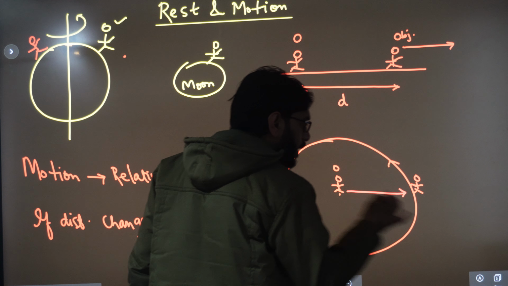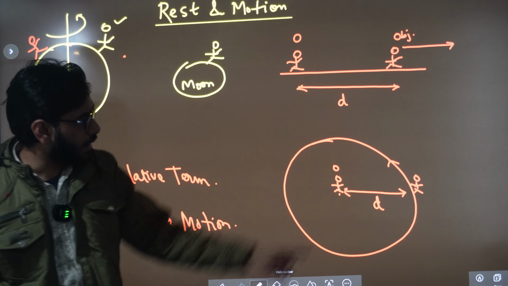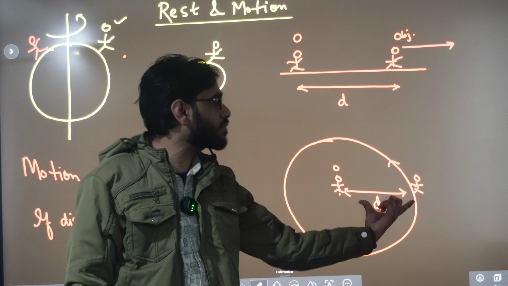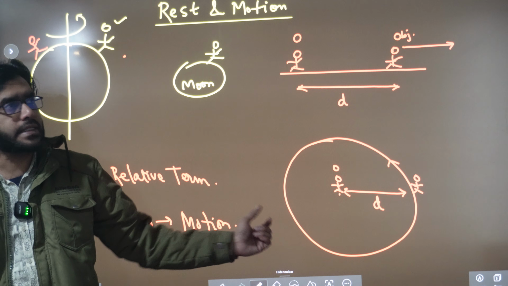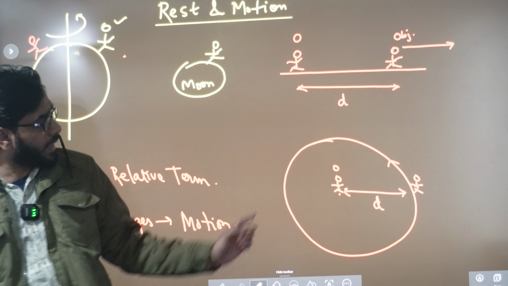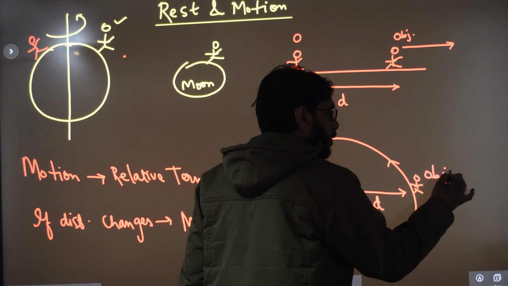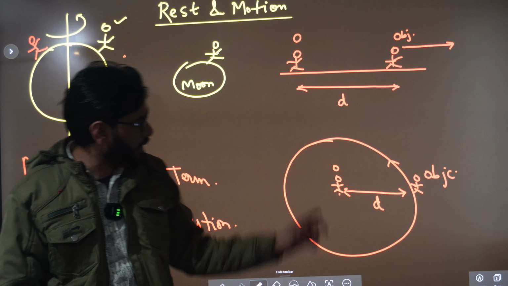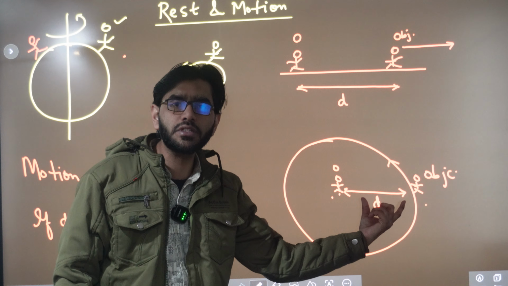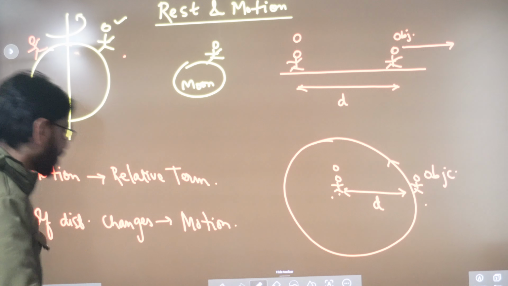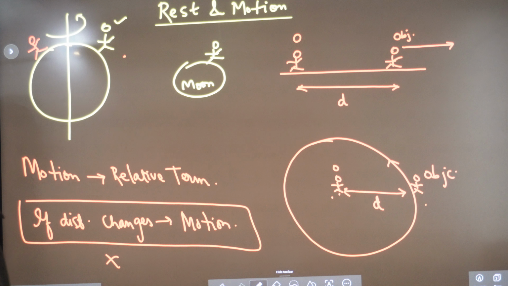So the distance between them will always be what? D. Because this person is moving in circular motion, the distance between them will always be D. Here distance is not changing, but with respect to the observer, the object will be in motion. See what this person will say. This person is in motion, but the distance between them is not changing. So our first definition becomes wrong.